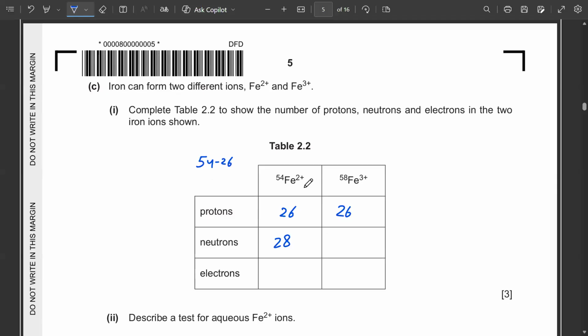And for iron 3 plus, since they are 4 units greater, 54 is now 58 here, so that's why the number of neutrons will be 32. And then electrons: there's a 2 plus charge over here, so the electrons will be 2 less, so it will become 26. And here it is a 3 plus charge, so the electrons will become 25.